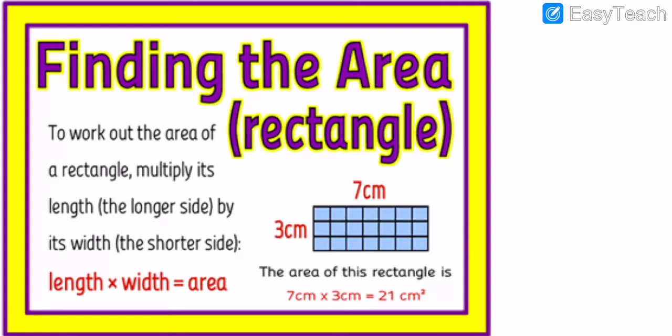My dear students, I am going to explain simple things here. Here we have 7 centimeter and 3 centimeter. In a perimeter, what do we have to do? We have to do the addition. 7 plus 3 is equal to 10 centimeter of the perimeter. But if we are going to find the area, that time we do the multiplication. 7 multiplied by 3: 7 3s are 21, 3 7s are 21. Like that, my dear students, we find the area.